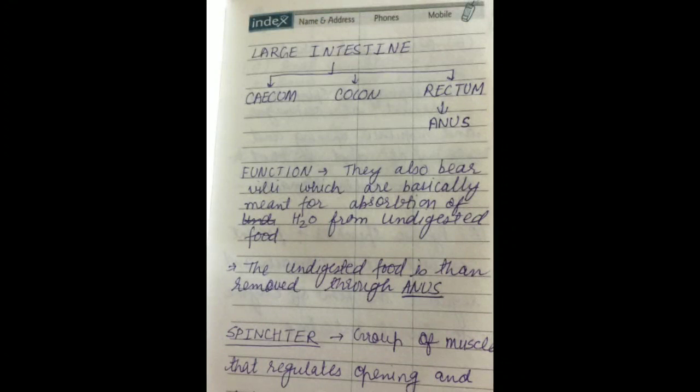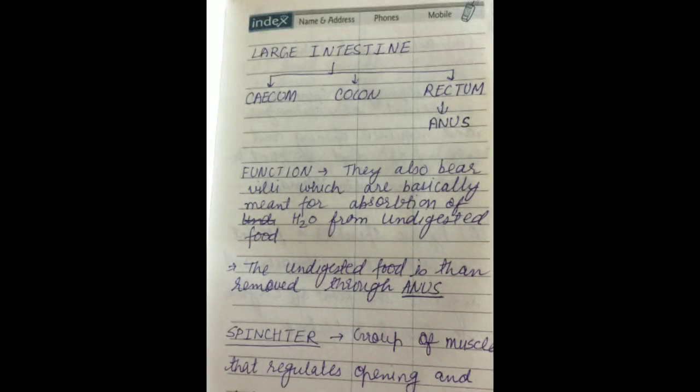Now the next part of your digestive system is the large intestine, which is divided into three parts: cecum, colon and rectum. Anus is the part of rectum. Now the major function of the large intestine is that it absorbs the water from undigested food. After digestion and absorption is completed in small intestine, all the undigested material gets into large intestine, and from that undigested material the water is absorbed.